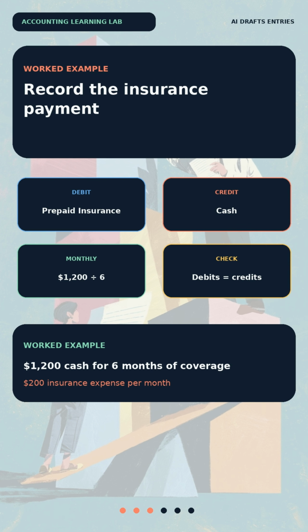At the end of April, 1 month has been consumed. The adjusting entry is a debit to insurance expense for $200 and a credit to prepaid insurance for $200. $1,200 divided by 6 months equals $200 per month. In both entries, total debits equal total credits.